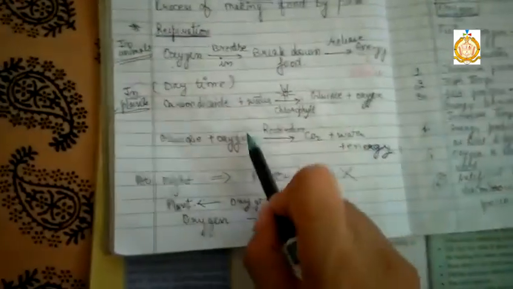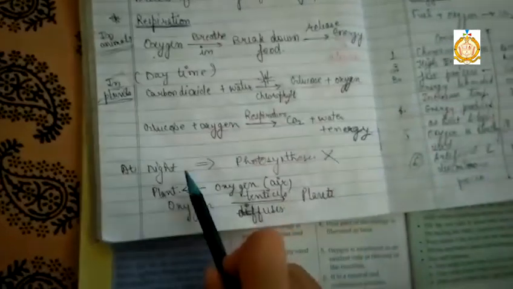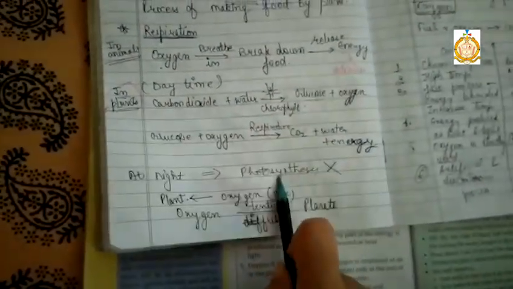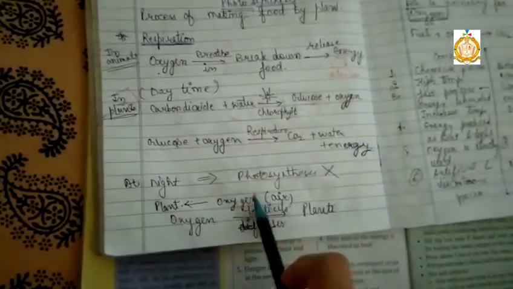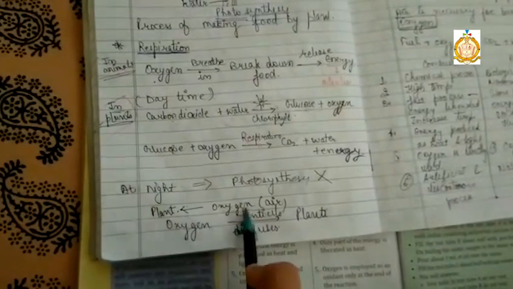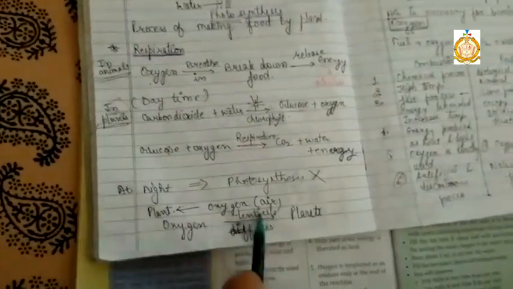In the daytime, respiration also occurs, but at night photosynthesis doesn't occur, because photosynthesis requires sunlight. Now at night, what do plants do? Plants take oxygen from the air, and oxygen diffuses into the lenticels of the plant.